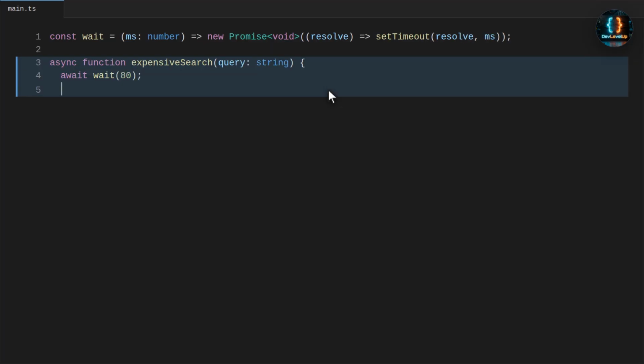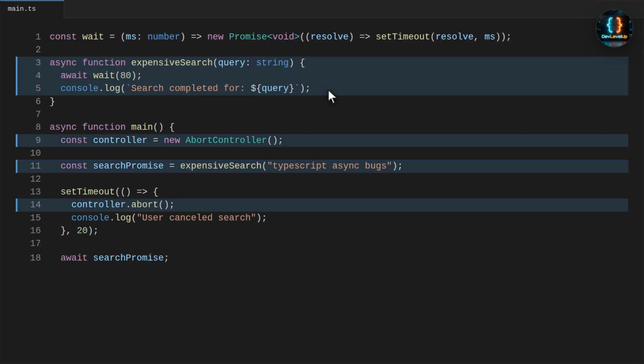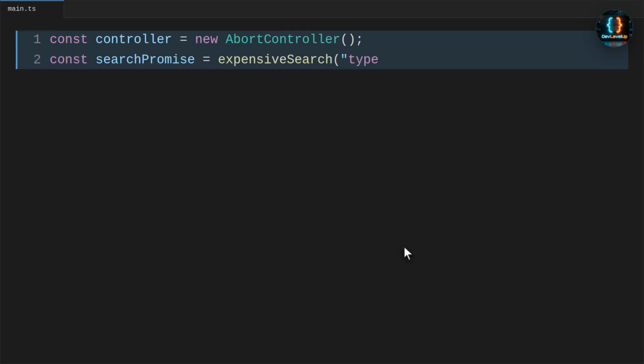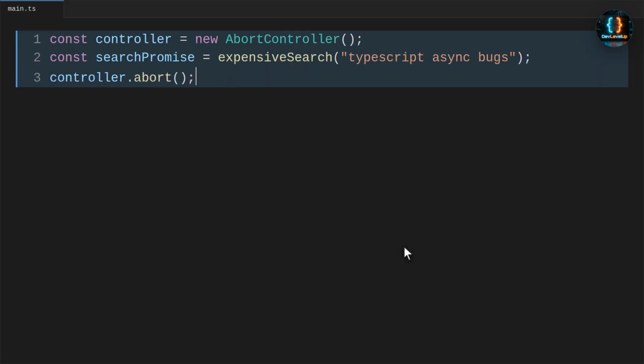Calling abort does not magically stop every async function. Here, the user cancels a search, but the expensive worker never receives the signal. Now we run it, and the stale completion message still appears after cancellation. Let's break down the mistake. The controller exists, but expensive search has no parameter for the signal. Since the worker never checks cancellation, it keeps running like nothing happened.